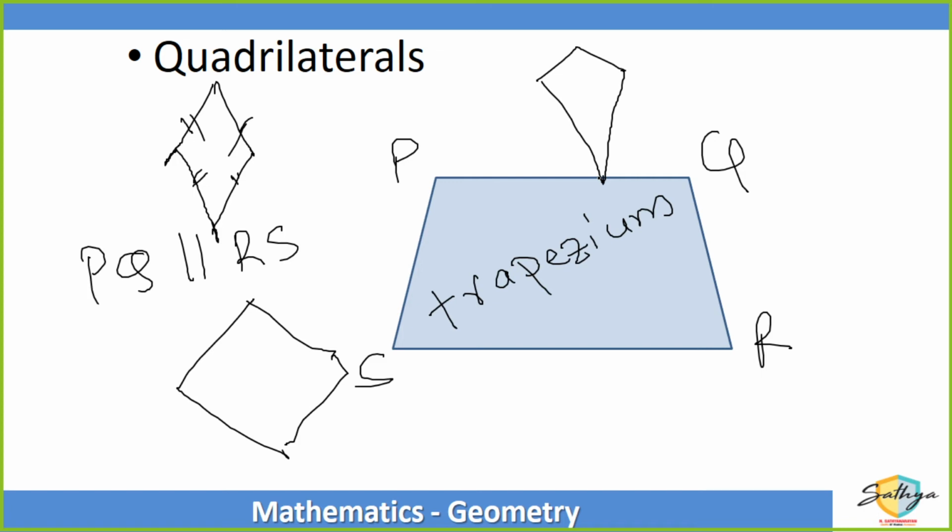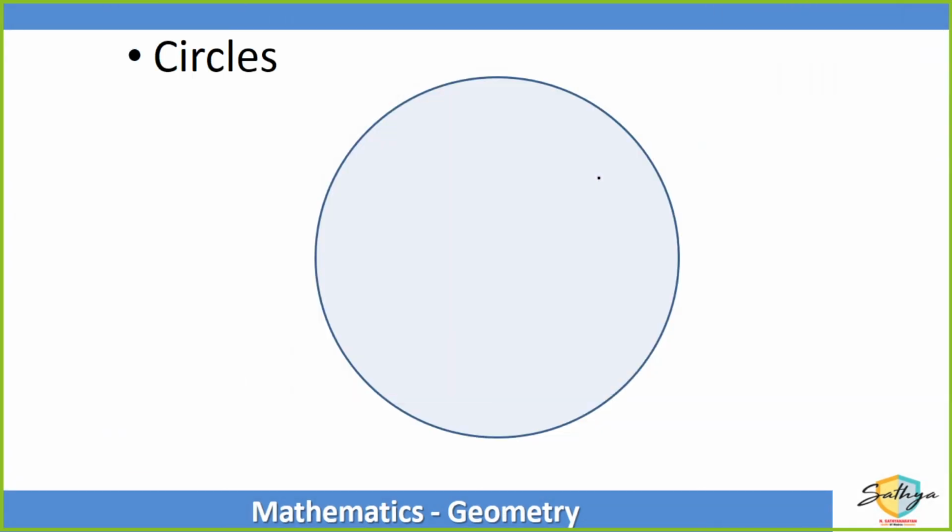Okay. Now, we move on to our next figure, which is a circle. Right? The set of all points which are at an equal distance from the center. If this is the center, let us say O, then the set of all these points on the circumference, each of them is at an equal distance from the center.